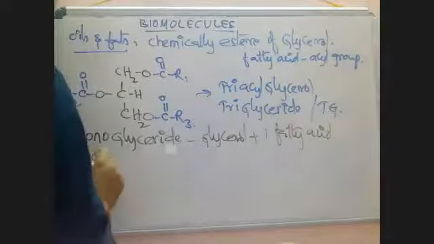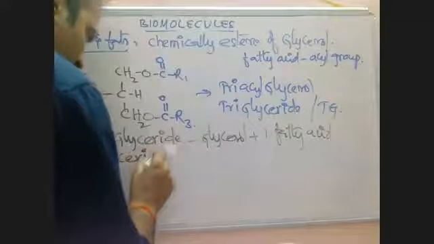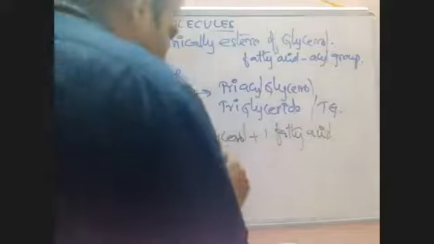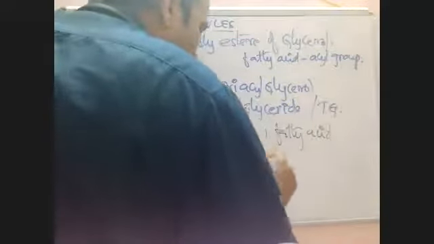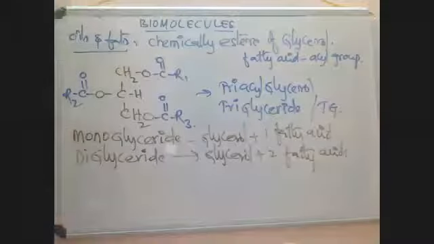Diglyceride is formed upon binding of a glycerol with 2 fatty acids. If 2 fatty acids bind with glycerol, then there is a formation of a diglyceride. Okay, note that structure.